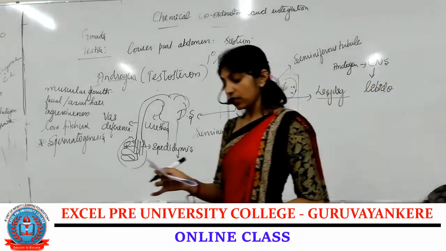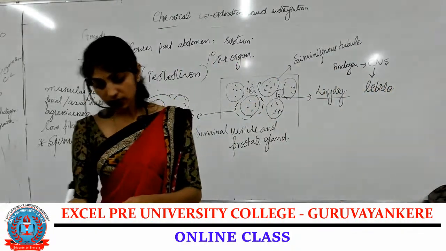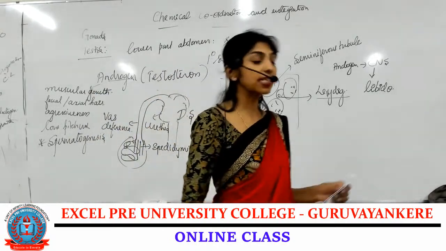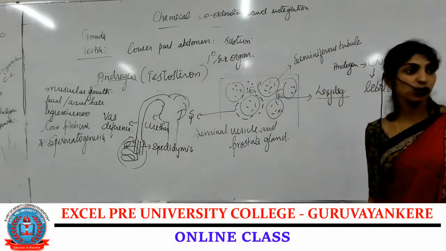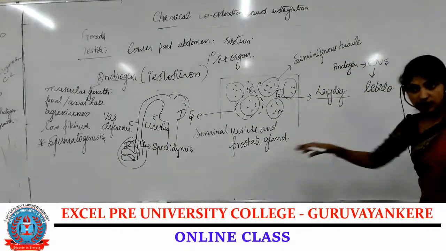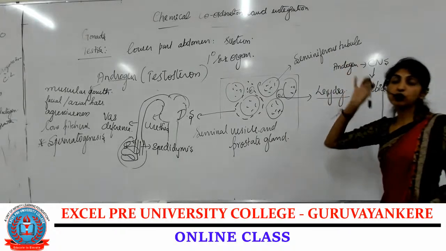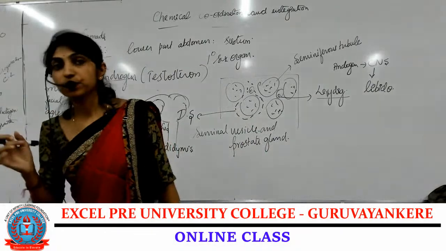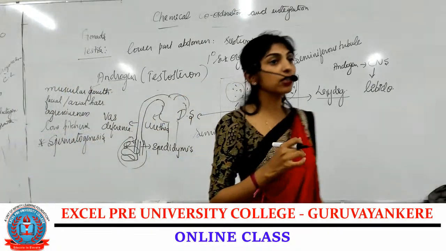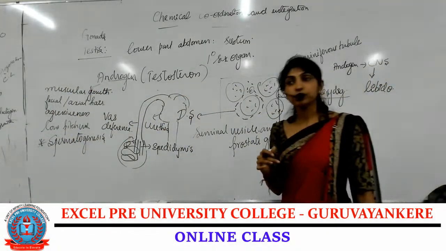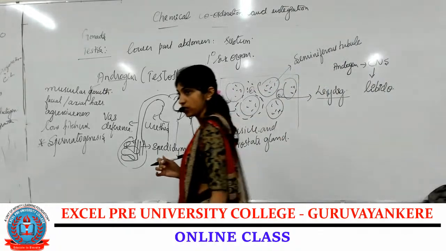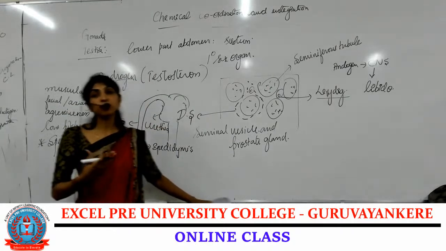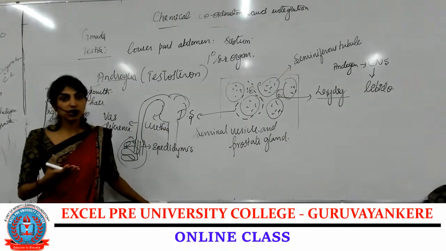Okay. Coming to the next one. Along with this, androgen also helps in the synthesis of carbohydrates and proteins. Along with all the sexual characteristics, they also help in the synthesis of carbohydrates and proteins. This is the function of the gonad, testes, which secretes a hormone called androgen, it is testosterone.